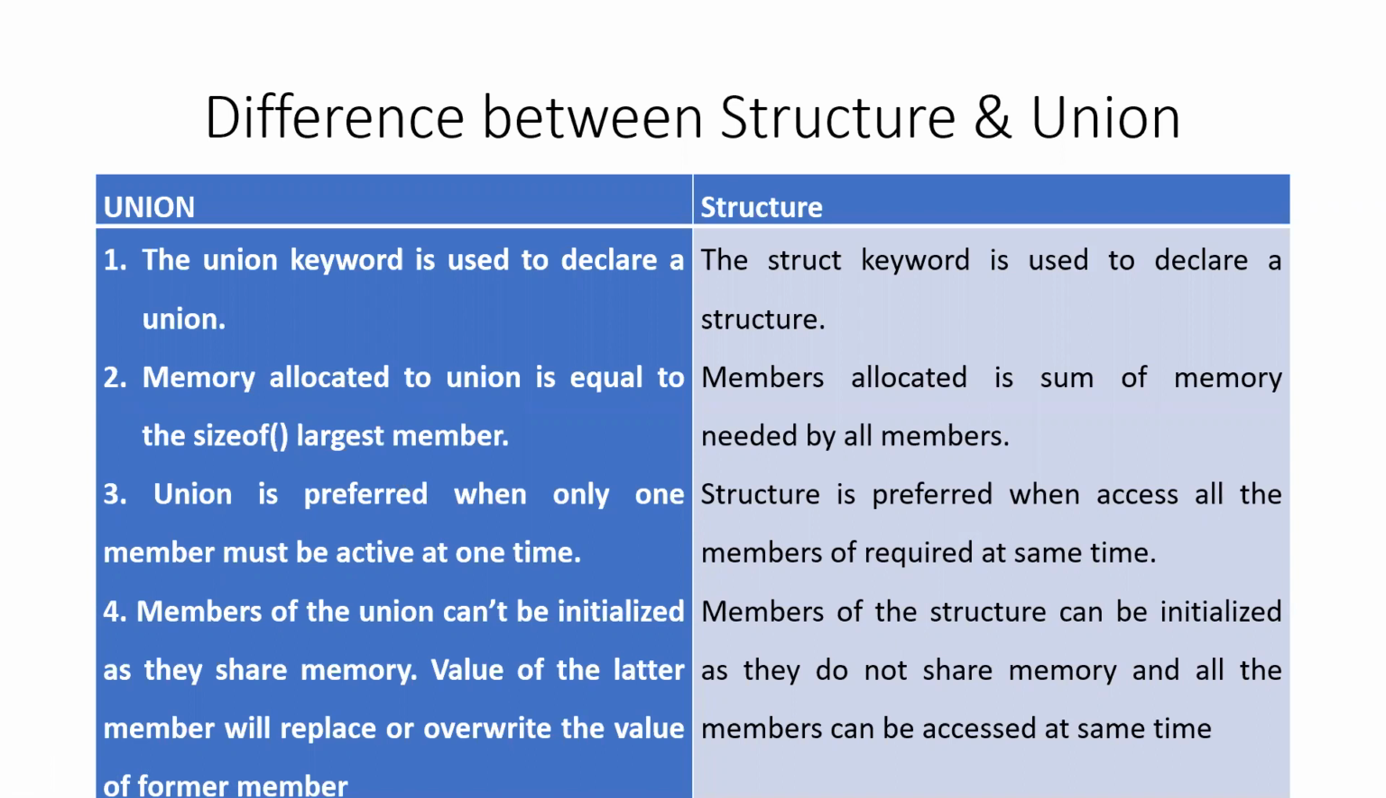We prefer union when only one member must be active at one time. All the members are exclusive of each other. Structure is preferred when access to all the members might be required at the same time. Also, the members of the union cannot all be initialized because they share the same memory. Whereas in structure, distinct memory is allocated to all the members, hence you can initialize the members of the structure.